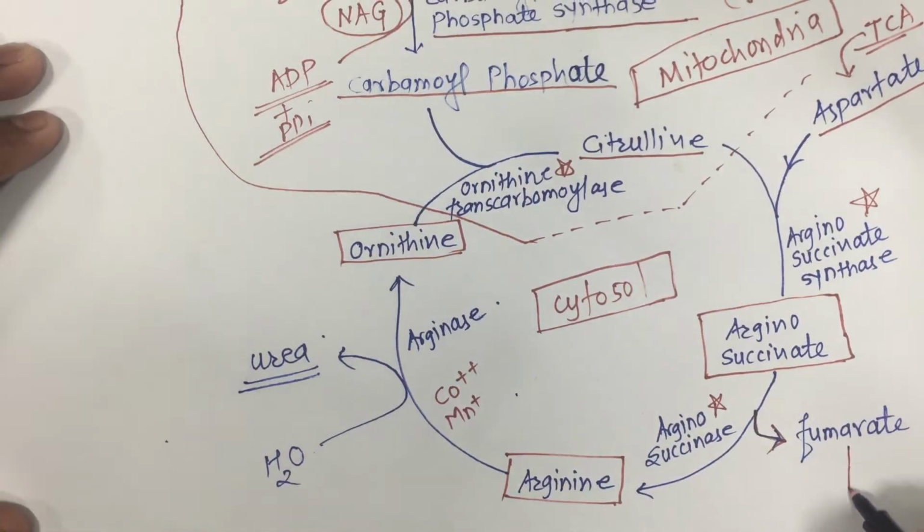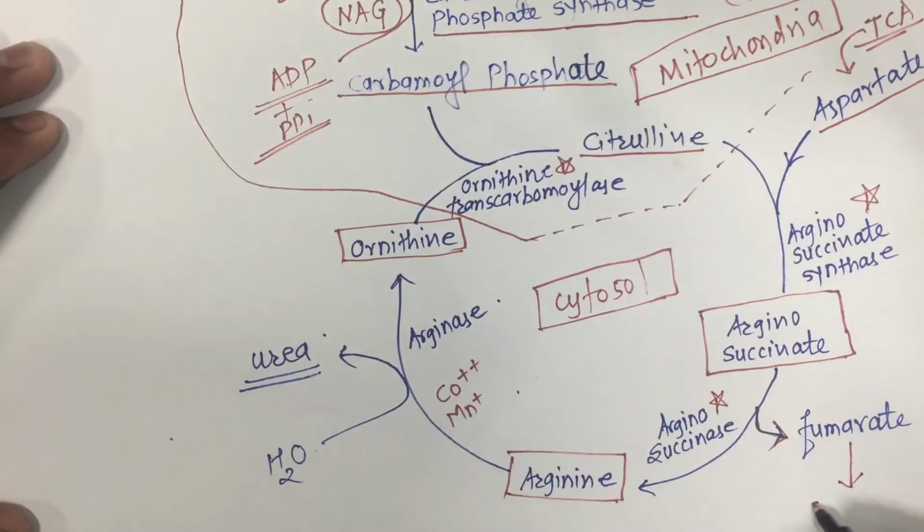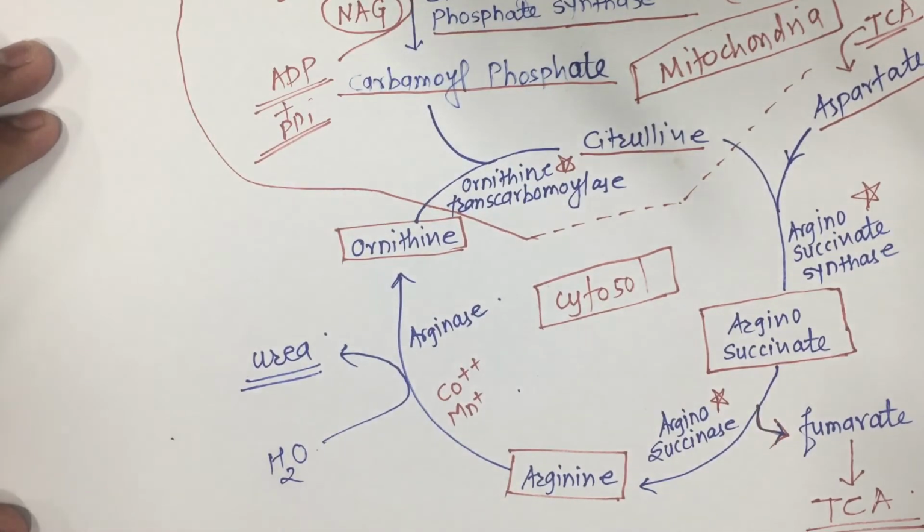That fumarate goes to the TCA cycle. Means the urea cycle is totally correlated with the TCA cycle, because aspartate and carbon dioxide also come from the TCA cycle, and fumarate again goes into the TCA cycle.